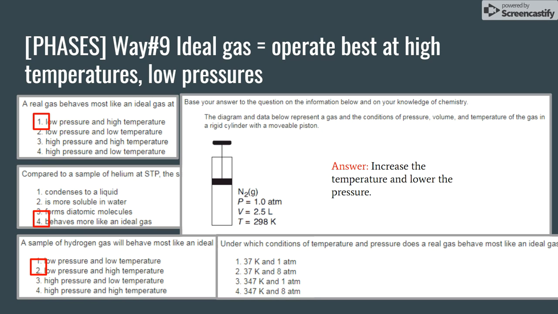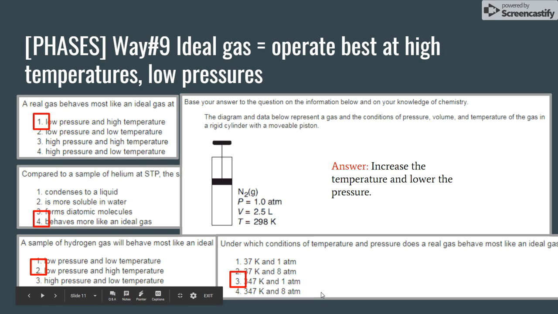For this problem, it gives you actual values for temperature and pressure. So when we think ideal gas, we should think high temperatures and low pressures. The only one that shows the highest temperature and the lowest pressure is answer choice 3, 347 Kelvin and 1 atmosphere.